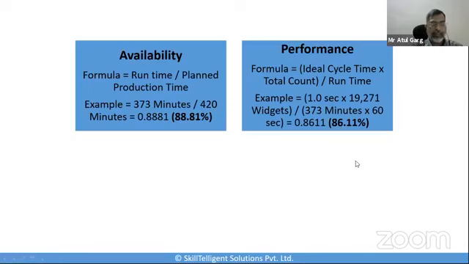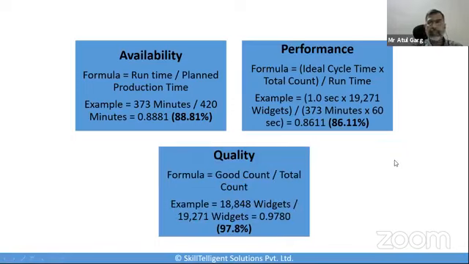Now let's calculate the third factor, which is the quality. Again, it accounts for the manufactured parts that do not meet the quality standards. That means we have to reduce the loss of the rework or the rejection. So the formula will be good count divided by total count. If you recall, by removing the rejected counts, we had the good parts as 18,848.